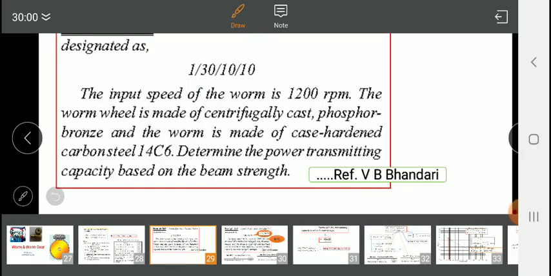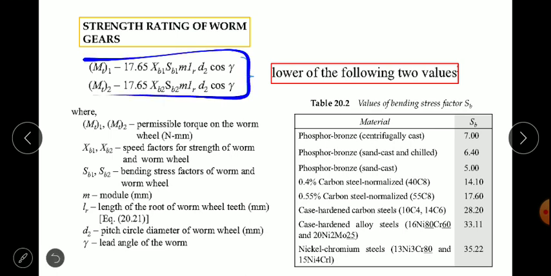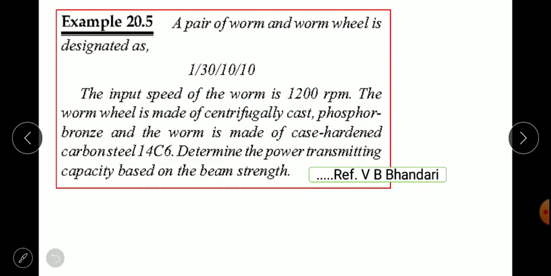Now we will move directly to numericals related to strength, because we know this equation. The type of numerical that will be asked in your examinations is shown here. One numerical which has been asked for 8 or 6 marks: a pair of worm and worm wheel is designated as 130 10 10, and the input speed of the worm, n1, is 1200 rpm, and the worm wheel is made of centrifugal cast material. Since the material of the worm wheel is provided, we can get the bending stress factor, and the worm is made of case hardened steel, for which we can also get it, and determine the power transmitting capacity.